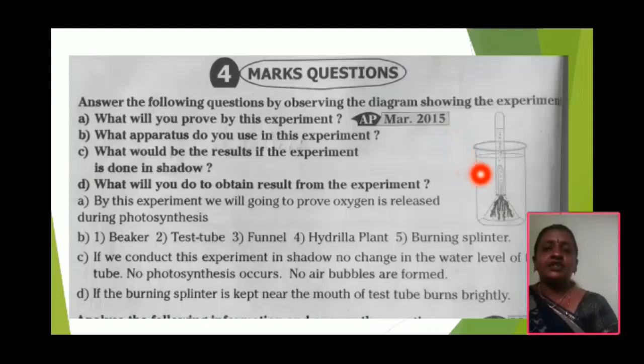Beaker, test tube, hydrilla twigs, water and glass funnel. Okay, these are the materials required. And next, for third one, what would be the result if the experiment is done in shadow?